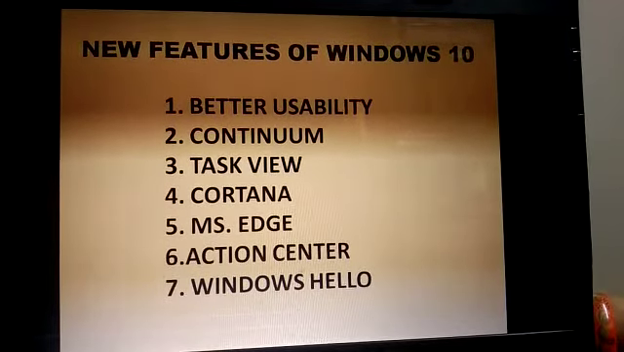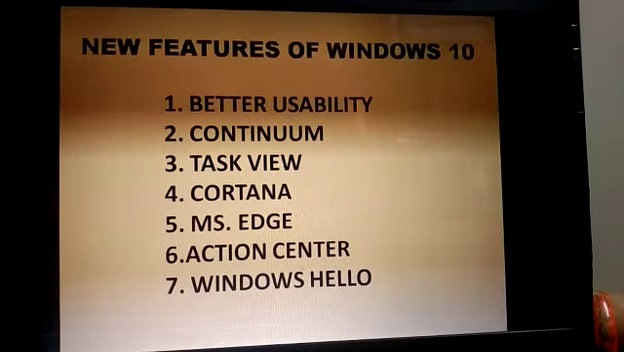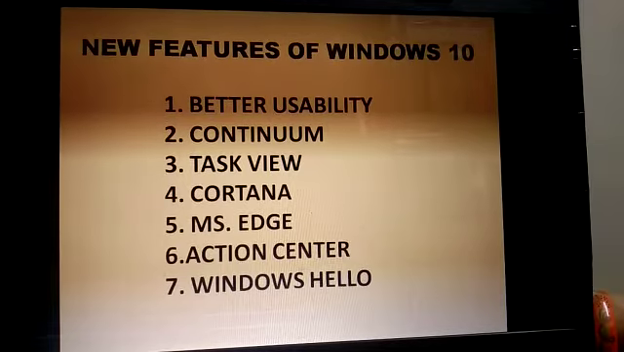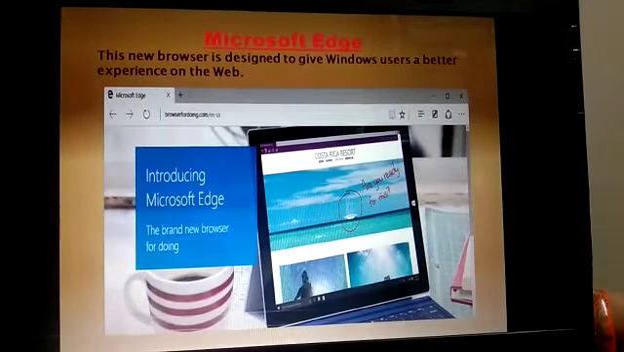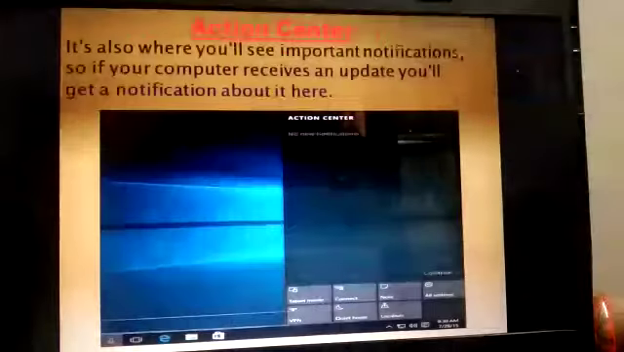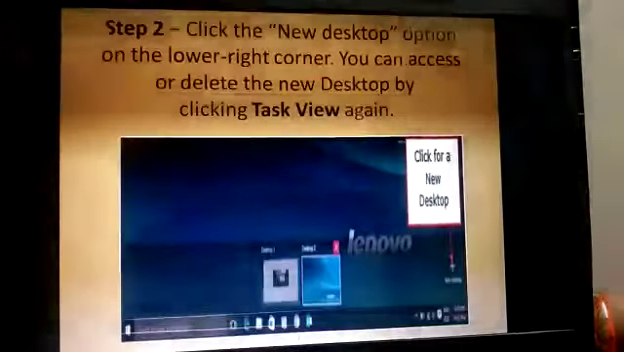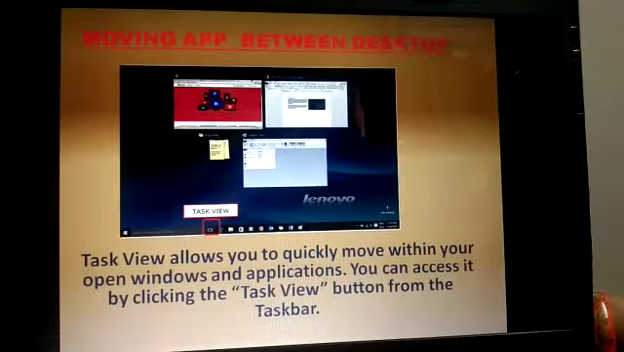Windows Hello. What is Windows Hello? Windows Hello is a feature with the help of which we can do authentication. Microsoft Edge. This is the look of Microsoft Edge. It is a browser. Cortana is a virtual assistant. Action Center, notification area. This is all we have done in the previous sessions.